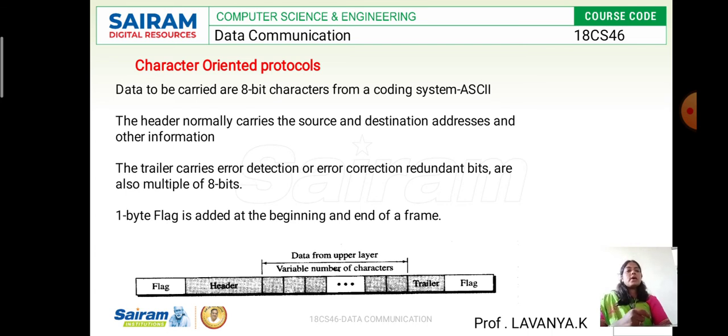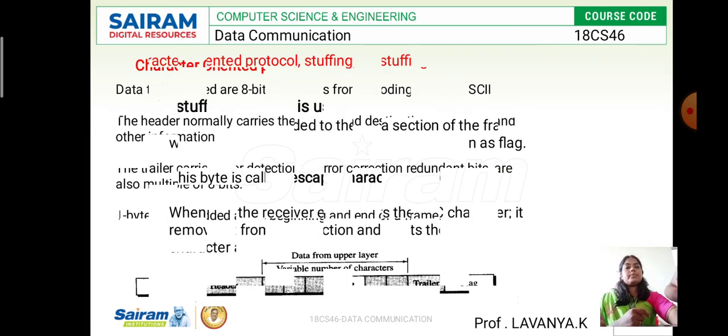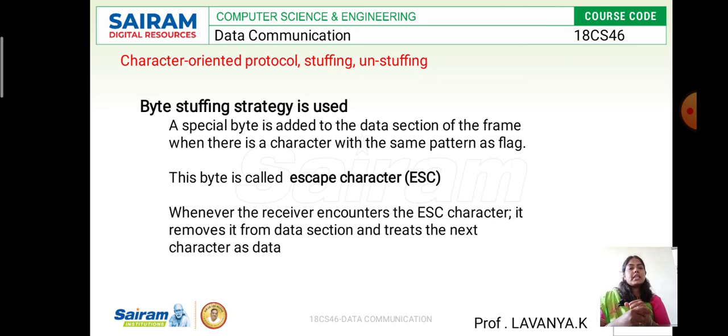So the next one is here. This character oriented protocol is going to use byte stuffing and unstuffing methods. The byte stuffing method is nothing but adding the escape character whenever the field is required.